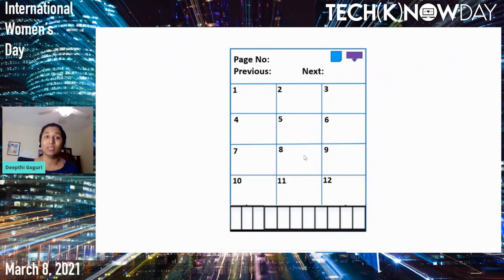Interesting, right? The page number, the previous page number, and the next page number are at the header of the page. And the boxes which you are seeing in between, the numbers 1 to 12, are the slots where the column data gets stored. And at the bottom, you have the slot array, where you have the pointers that will be actually pointing to the data inside our page.